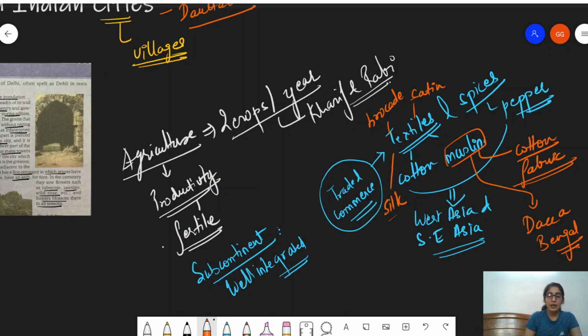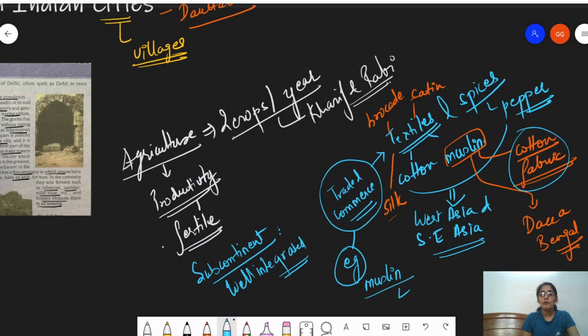Now, Ibn Battuta says that there was a huge demand for all of these things. This we understand because he has also given an example. And what is that example? He said that the fine muslin, this cloth that I told you about, was so expensive that it was only worn by the nobles and the extremely rich. So this was not a cloth for the ordinary. Do you understand?